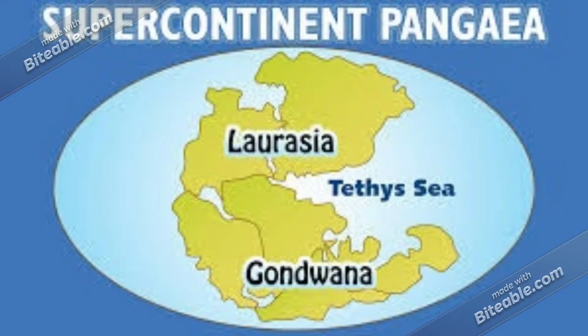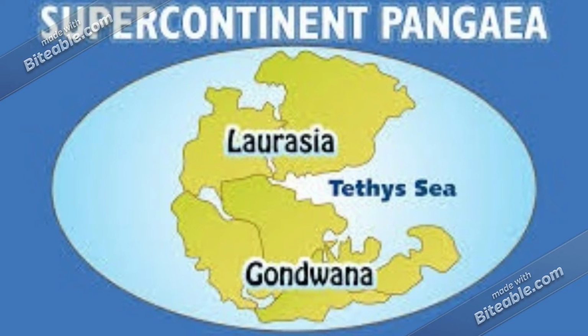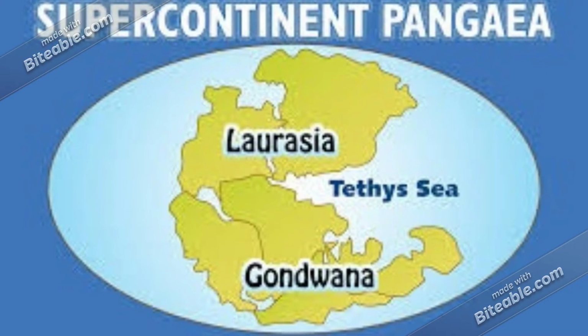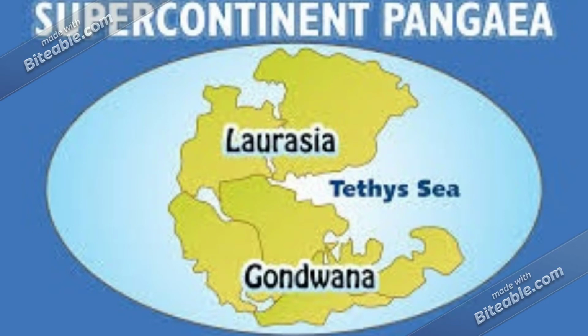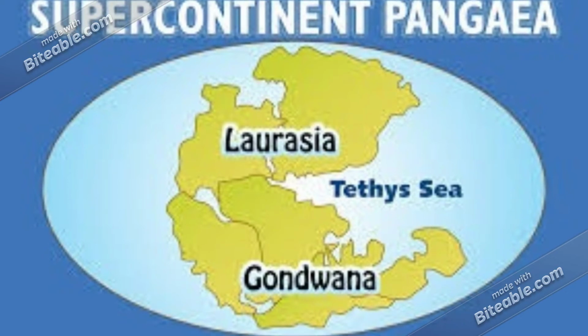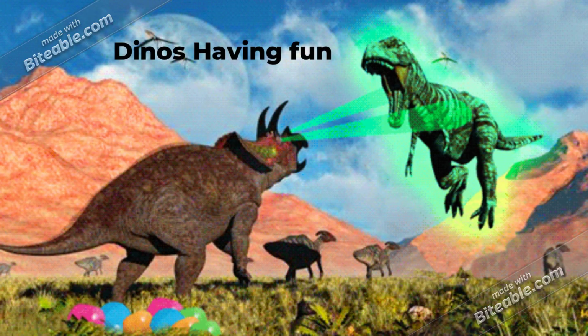At the start of the period, the breakup of the supercontinent Pangaea continued and accelerated. Laurasia, the northern half, broke up into North America and Eurasia. Gondwana, the southern half, began to break up by the mid-Jurassic. The eastern portion, Antarctica, Madagascar, India, and Australia, split from the western half, Africa and South America. New oceans flooded the spaces in between. Mountains rose on the seafloor, pushing sea levels higher and onto the continents.